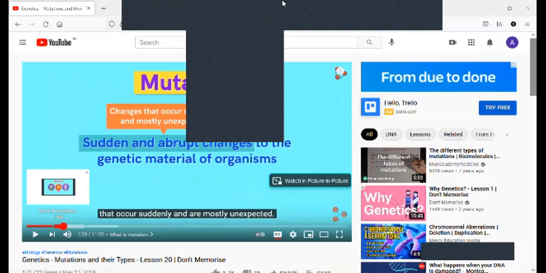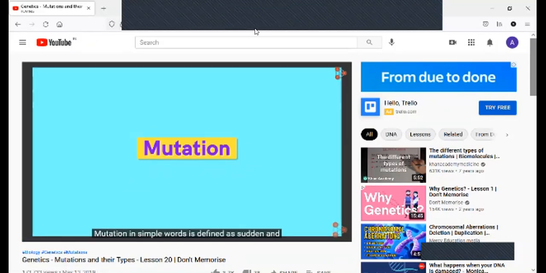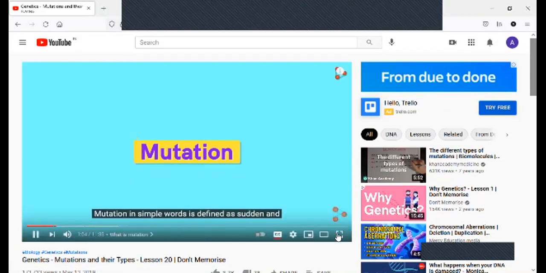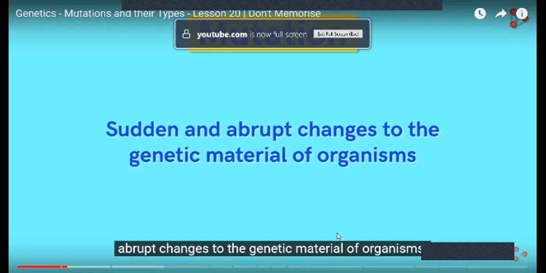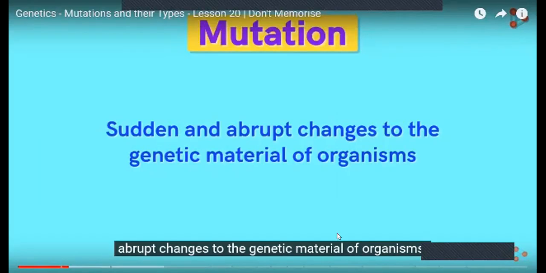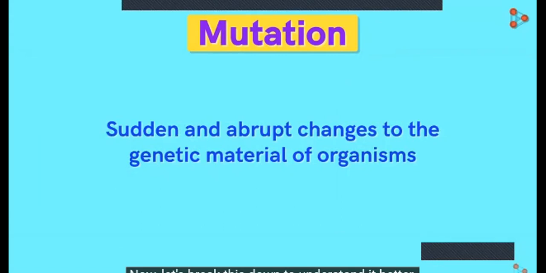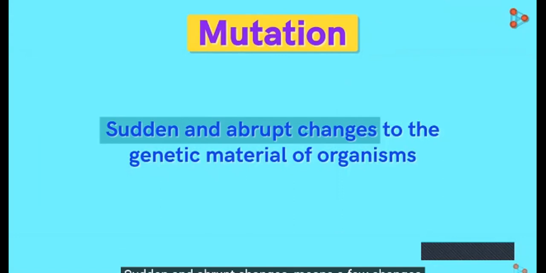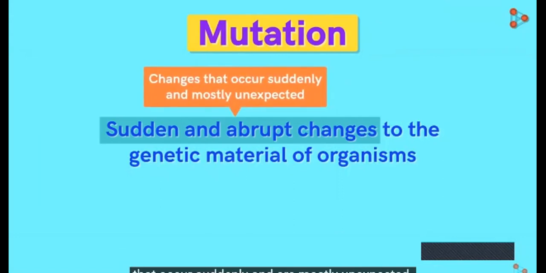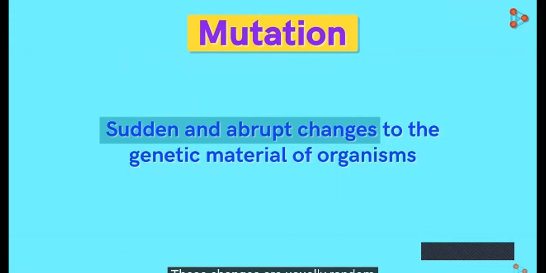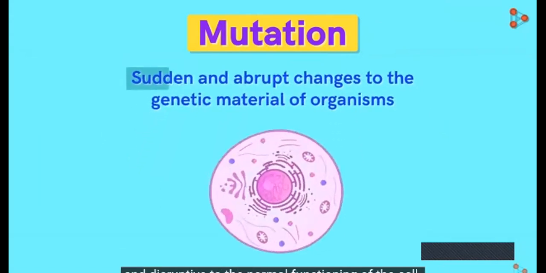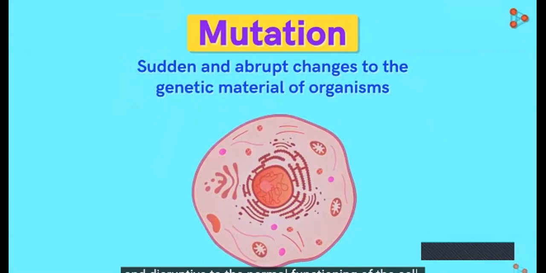Let's begin with the definition first. Mutation, in simple words, is defined as sudden and abrupt changes to the genetic material of organisms. Now let's break this down to understand it better. Sudden and abrupt changes means a few changes that occur suddenly and are mostly unexpected. These changes are usually random and disruptive to the normal functioning of the cell.